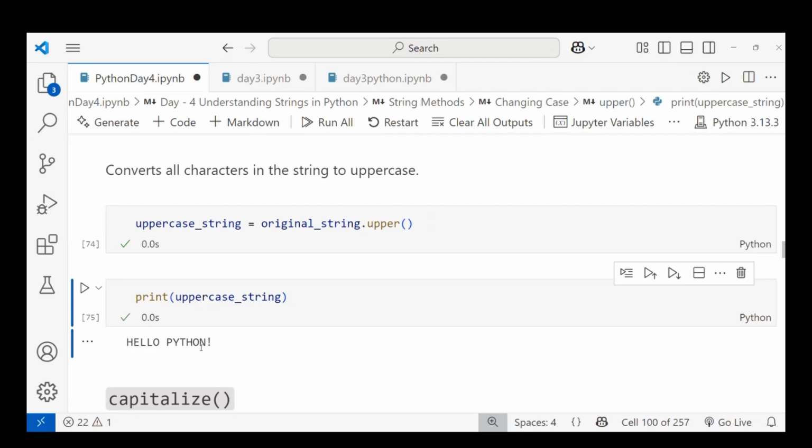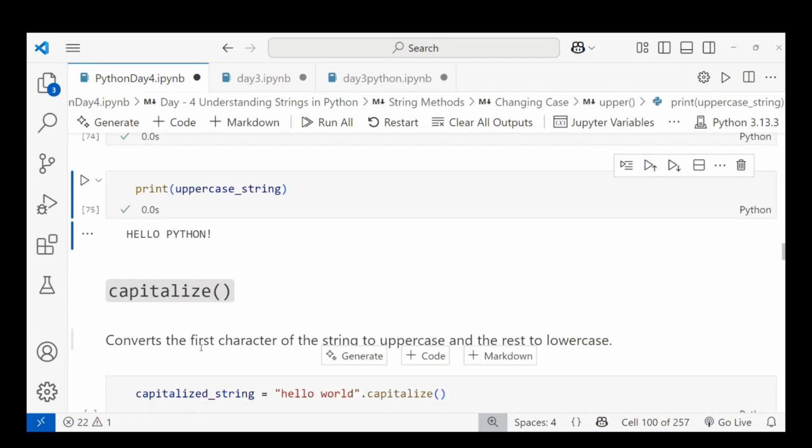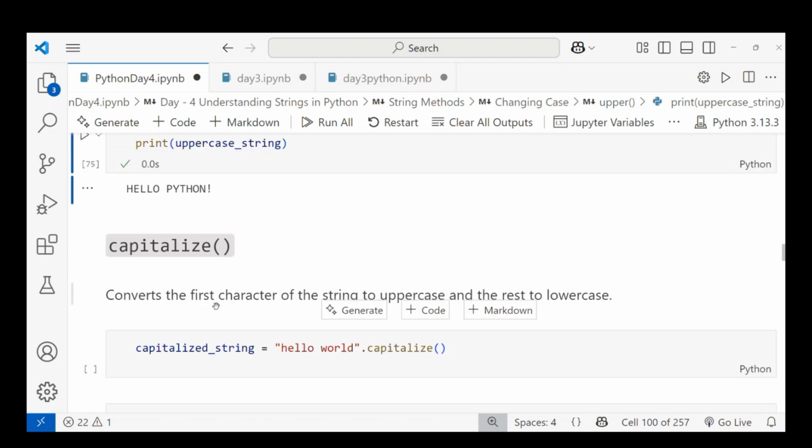Let's see the next method, capitalize. Capitalize means only the first letter is capitalized and the rest are lowercase. Here, in Python, the P should be capital and everything after it in lowercase. It converts the first character of the string to uppercase and the rest to lowercase. Okay, let's do the example.